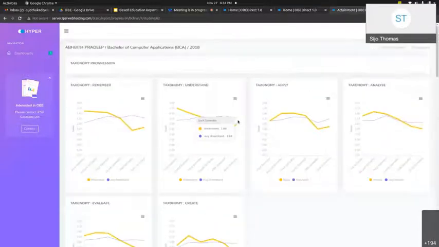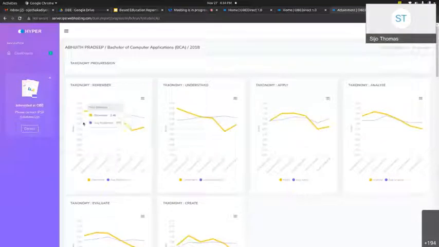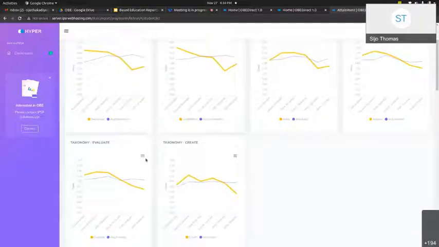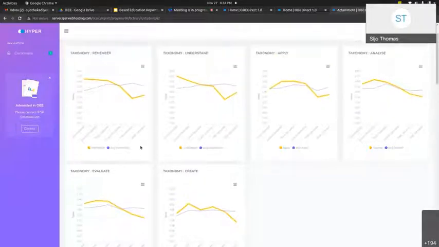Suppose it's live data and currently this batch is in second semester, we will get the data up to second semester. All the remaining data will be 0. That means it's a real-time reporting or analytical tool which helps us to track the movement, to track the progression of a student every semester.